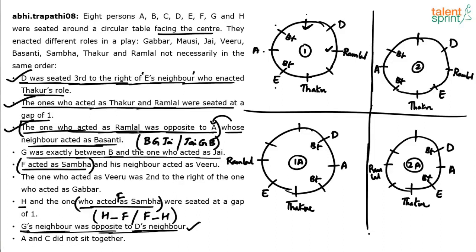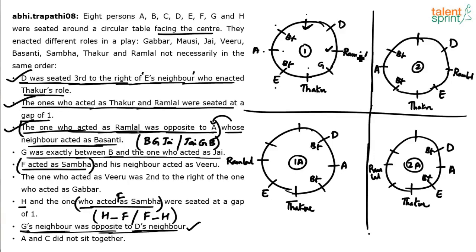I'm using this point now. G's neighbor was opposite to D's neighbor. D's neighbors are these 2 positions. Opposite positions are these 2. Now these positions are neighbors of G. If you take this one as a neighbor of G, G should come here, because this is already blocked by E, so G has to come here. So this is one possible position for G.